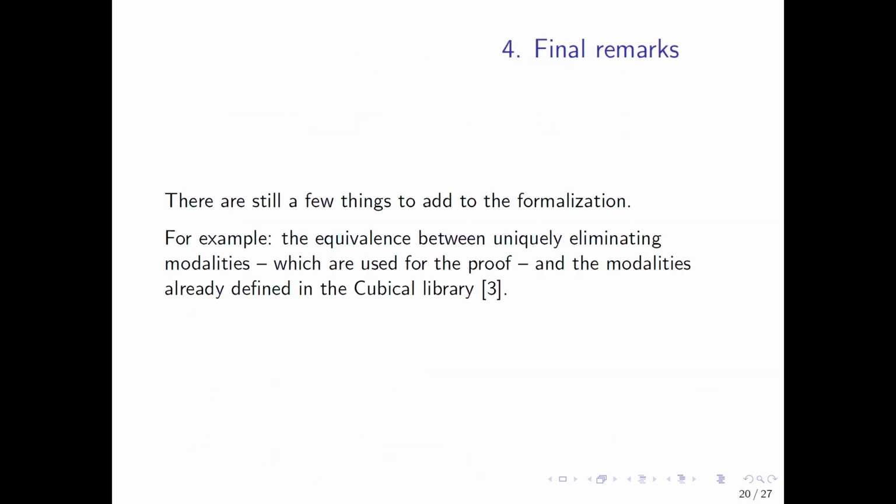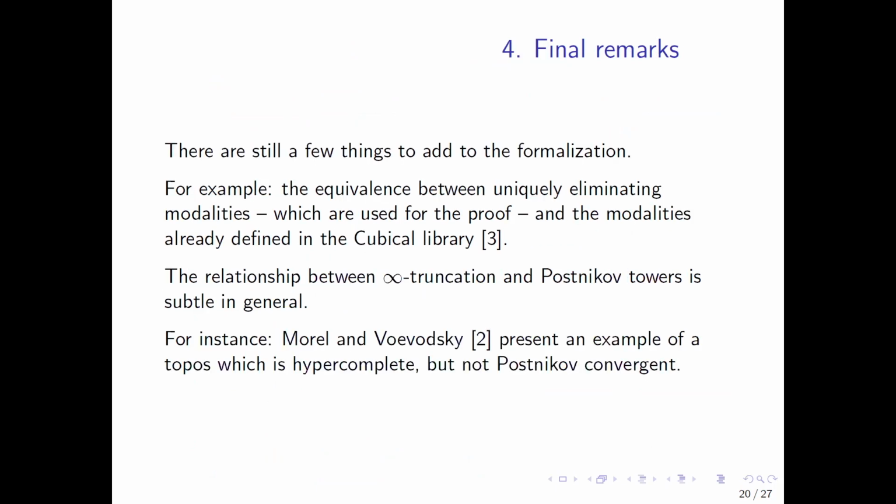A few things to add to the formalization. I should note, this is for a reviewer who asked a question related to this. The relationship between infinity truncation and limits of Postnikov towers is very subtle. So this example of a topos which is hypercomplete but not Postnikov convergent gives us a situation where, because it's hypercomplete, infinity truncation is trivial, but because it's not Postnikov convergent, taking limits of Postnikov towers is not trivial. So limits of Postnikov towers and infinity truncation can disagree sometimes.